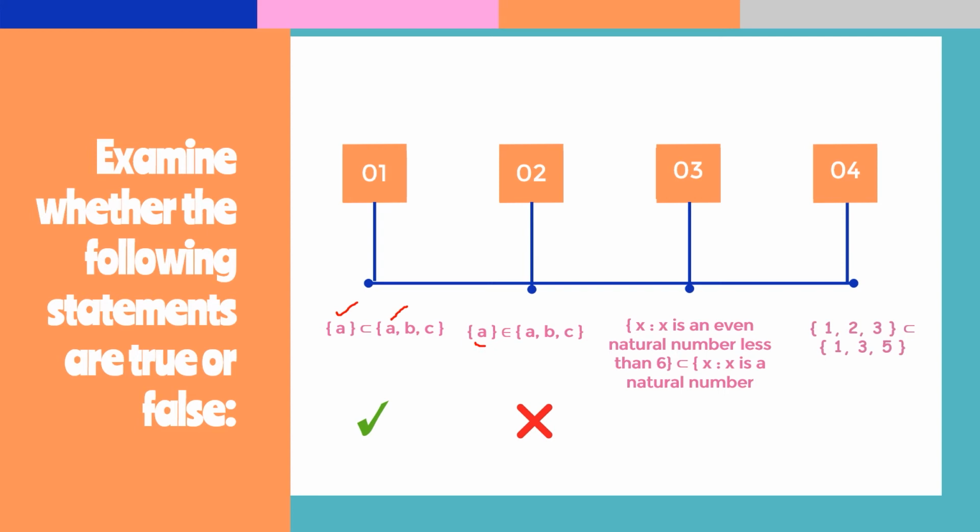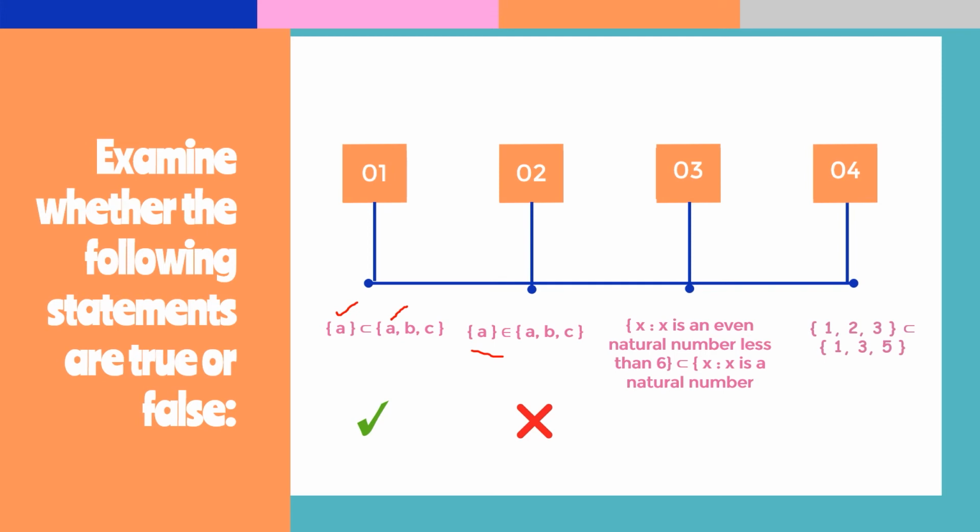Now the second one: A belongs to {A, B, C}. If I write set braces and write the elements, it can be a subset because this is also a set. This is set notation. The belongs-to symbol we use only for elements, an element belonging to some set. So if we are using the belongs-to symbol, it should be an element, whereas what we have is a set. When we have a set, it should be denoted as a subset only.